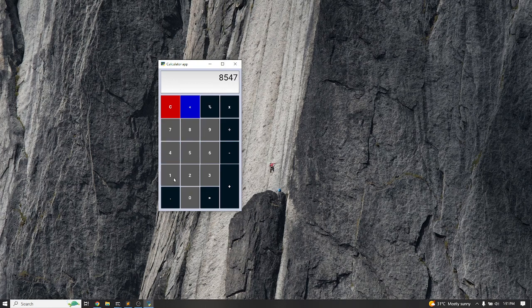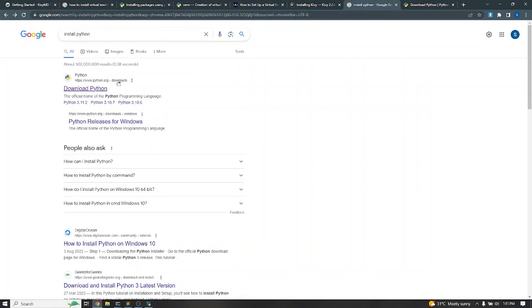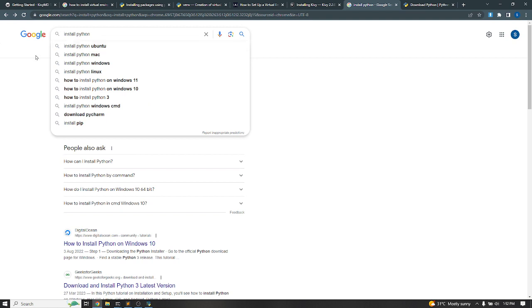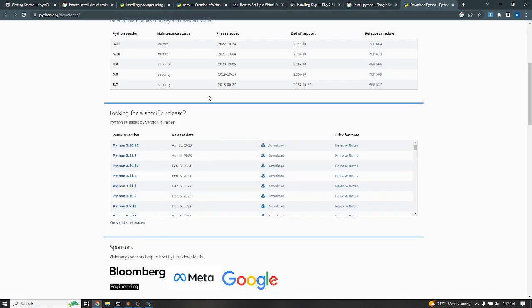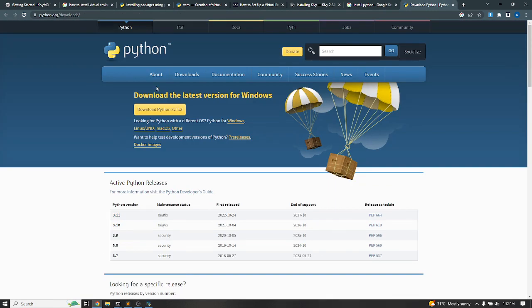All right, so let's quickly look at the installation of Python. To install Python, you must first download it. So let's go to the internet and try to download. Just use any web browser and type install Python. If you do that, you have a whole lot of results, and each will be telling you how to install Python. So you just choose the first one by Python. If you click on Python, you have this open. You see this new interface.